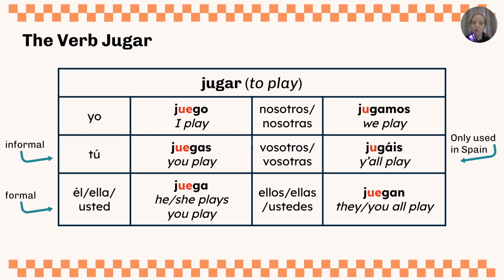In the nosotros or nosotras form, to say we play, we have jugamos. Notice here that the stem does not change. In the vosotros and the vosotras form, to say y'all play, we have jugáis. Again, notice here that the stem does not change. The vosotros and vosotras form is only used in Spain. And in the ellos, ellas, ustedes form, to say they or you all play, we have juegan.